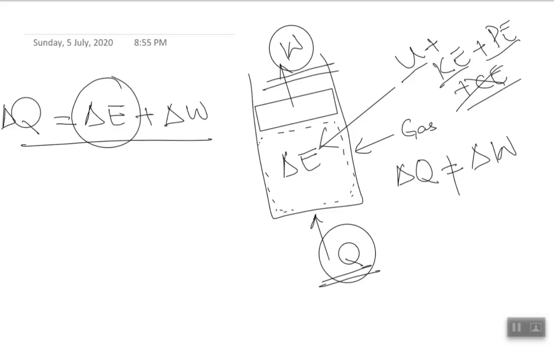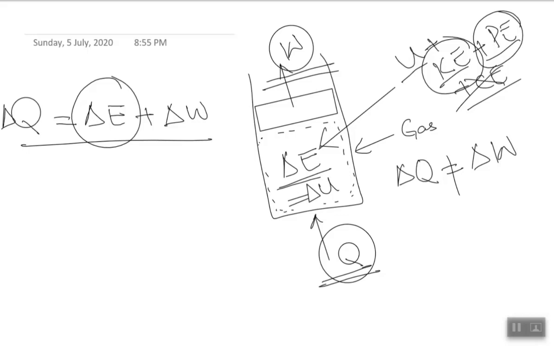As the mass is fixed, as there is no change of mass into and out of the system, there is no movement of the mass into and out of the system, so definitely there is no kinetic energy change. As the system is again fixed, there is no potential movement, so there is no change in the potential energy. So the only energy change now would be the internal energy change.